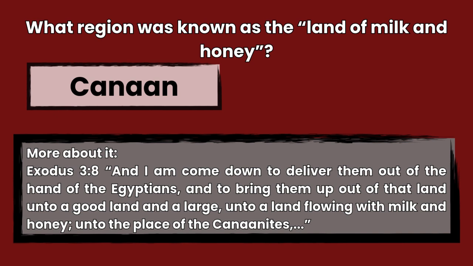The answer is Canaan, Exodus 3:8. And I am come down to deliver them out of the hand of the Egyptians, and to bring them up out of that land unto a good land and a large, unto a land flowing with milk and honey, unto the place of the Canaanites.